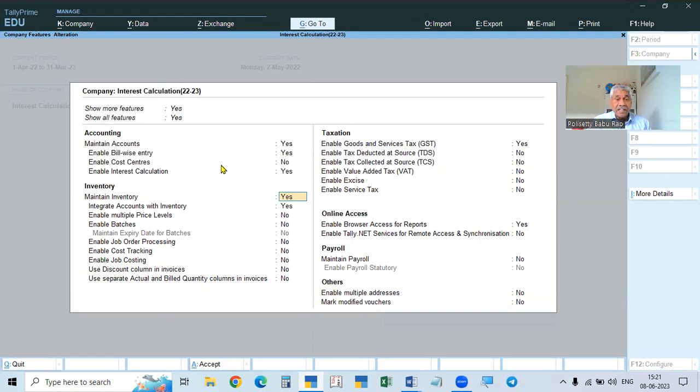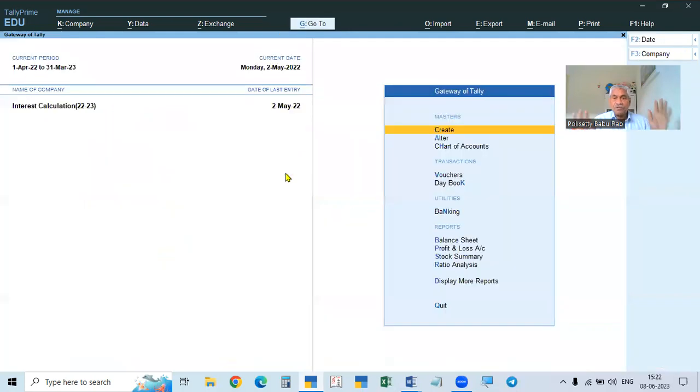It must be yes. For calculating interest, bill-wise transactions are needed, because the interest is calculated on the bill-wise amounts. When the bill is raised, interest is calculated from that date, and for another bill, from its date. That is why bill-wise entry is compulsory. Generally, even if we are not calculating interest, bill-wise entry should always be yes. It is already yes, so we are already using it. And interest calculation we have to make yes. Okay, this is saved, so interest calculation is enabled.